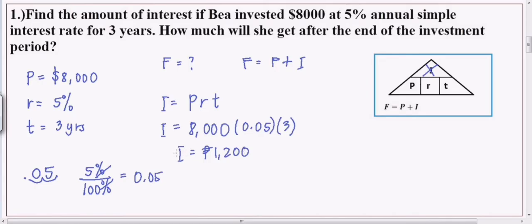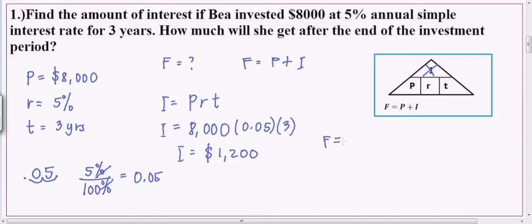Ito, guys, yung 1,200 pesos... ibig sabihin, hindi pala pesos to, guys. Dollars pala siya. Yeah, 1,200. So, yung $1,200 na yan, interest lang yan. Ibig sabihin, yung pera na ininvest niya originally, which is the letter P, or $8,000, kumita ng $1,200. Ibig sabihin, para makuha natin yung amount na makukuha niya after 3 years, syempre, i-add nyo yun. Yung original amount, yung pera niya mismo na wala pang interest, plus yung kinita sa bangko, after 3 years, so yun yung magiging future amount.